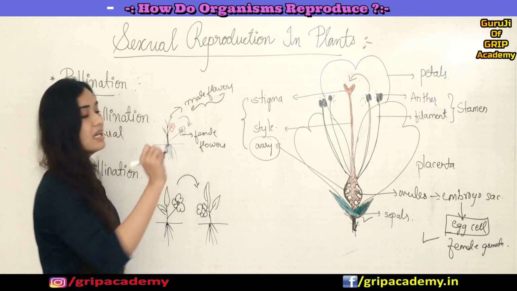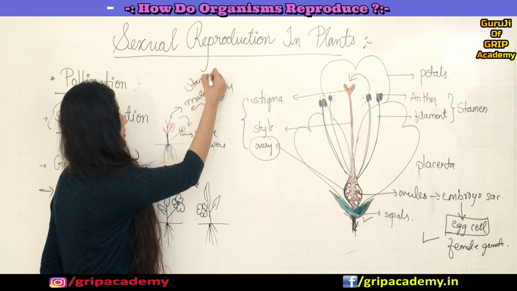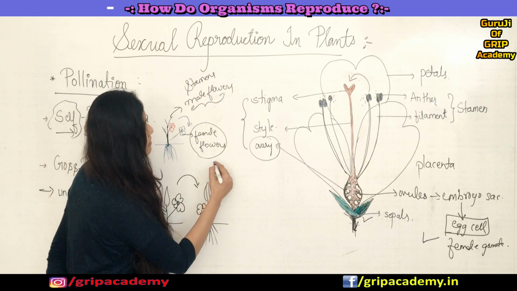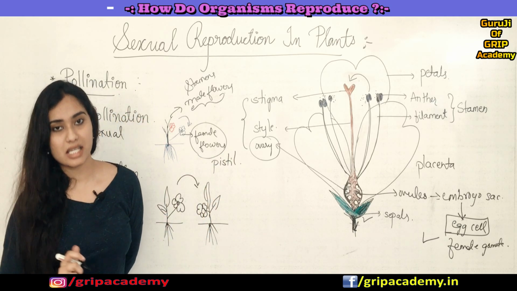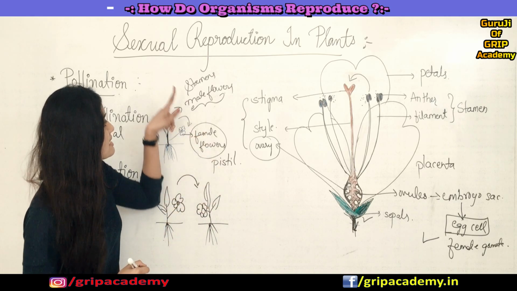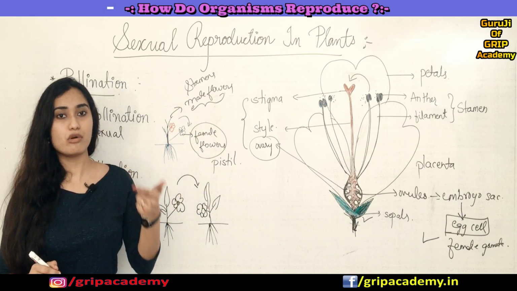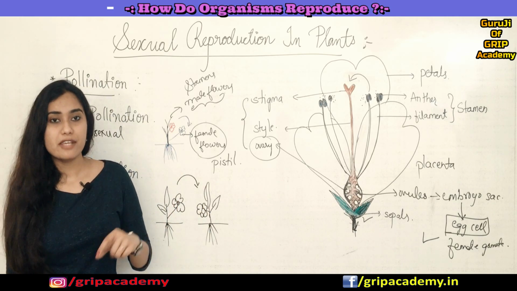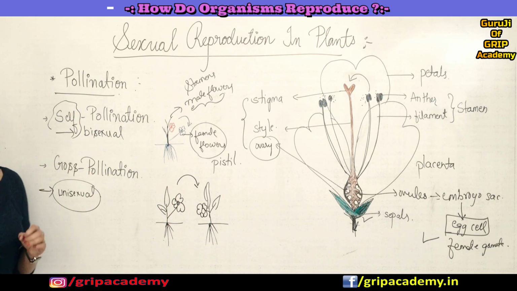Male flowers means they have only stamens in them. Okay, and female flowers means they have only the female reproductive part, which is nothing but a pistil or gynoecium. Flowers which have only one type of reproductive part, either male or female, we call unisexual flowers.